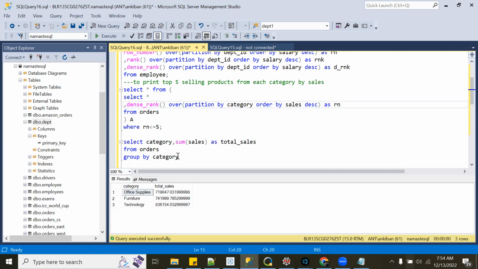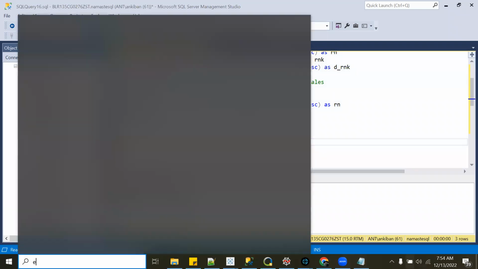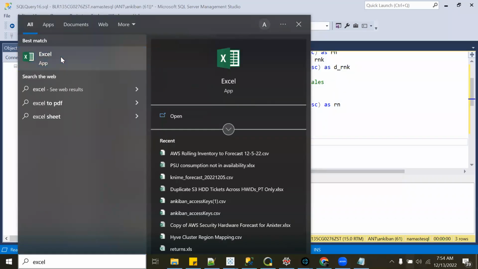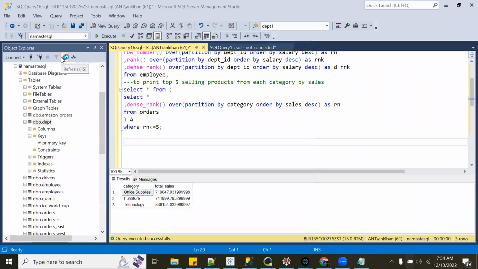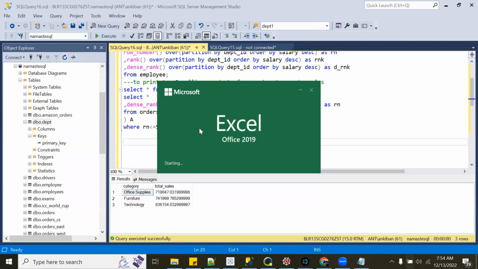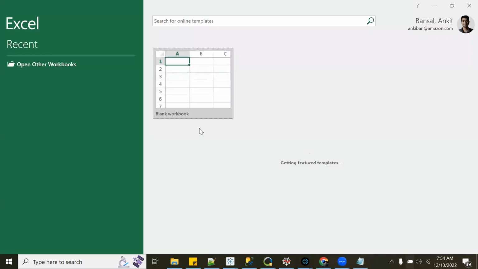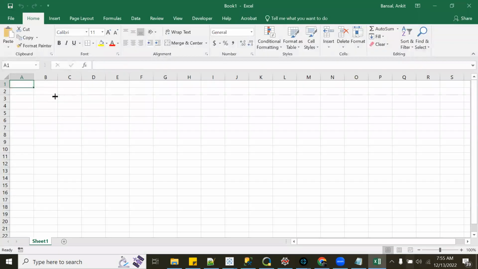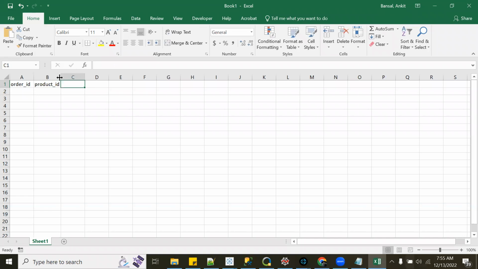Okay, so let me tell you what the problem is here. Let me open an Excel. This is a very important thing I'm going to discuss. You need to know the granularity of your data. What I mean by that is, this is my data currently: order ID, product ID, category, sales.